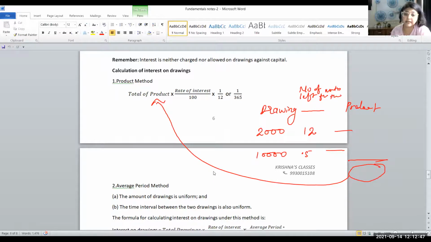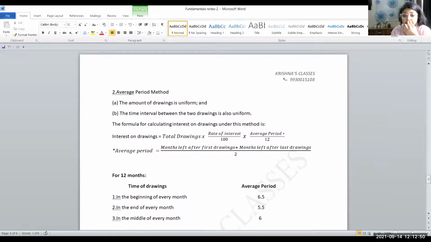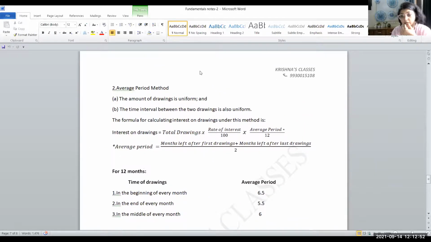But next one, when average period method is to be followed, you have to see what is the average period. Where do we apply this average period method? Average period method is applicable when the amount of drawings is uniform and the date is also uniform. Let's say one partner A withdraws every month, first of the month. Let's say on 1st of April he withdrew, on 1st of May he withdrew, on 1st of June he withdrew, then July, then August, and so on. And the amount is also uniform. Let's say he is withdrawing each month on the first date of the month 5,000, 5,000, 5,000 and 5,000.